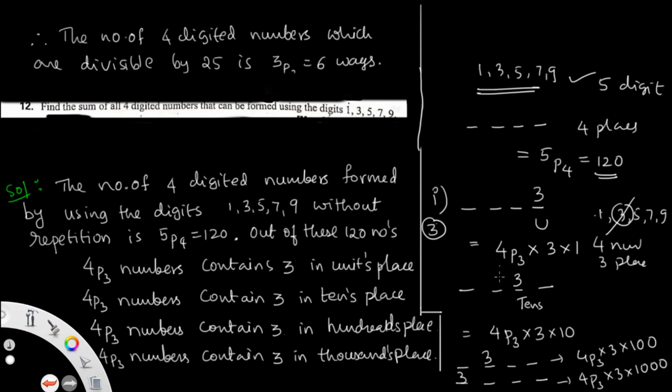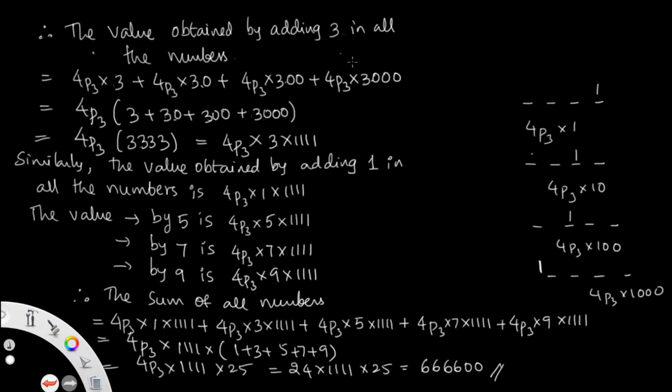Similarly, 3 in the tens place gives 4P3 into 3 into 10. Suppose 3 is in the hundreds place: the numbers containing 3 in the hundreds place give 4P3 into 3 into 100. And the numbers containing 3 in the thousands place give 4P3 into 3 into 1000. So the total value obtained by 3 in all the numbers is 4P3 into the addition of 3 plus 30 plus 300 plus 3000, that is 3333. Then you get 4P3 into 3 into 1111.